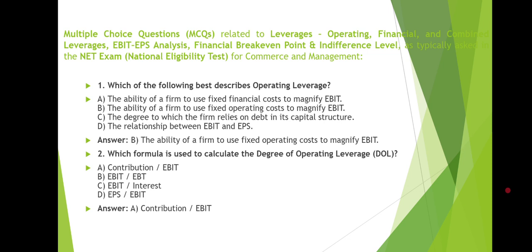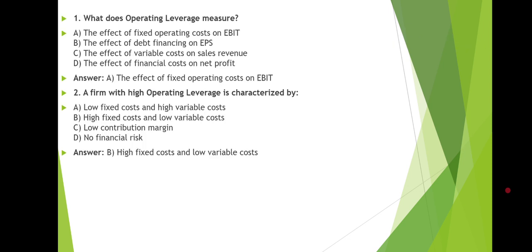In case of operating leverage, keep this in your mind: we take contribution divided by EBIT. Next question: what does operating leverage measure? And the right answer is the effect of fixed cost on EBIT.